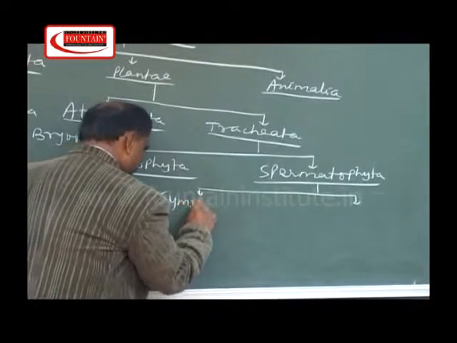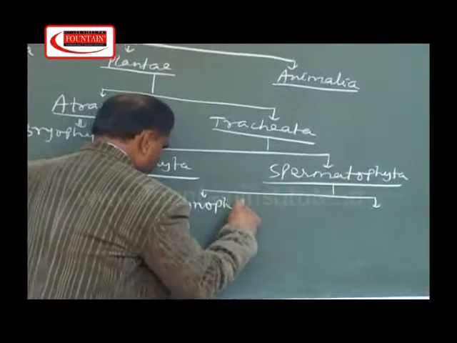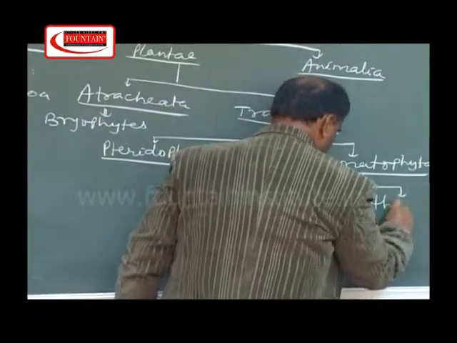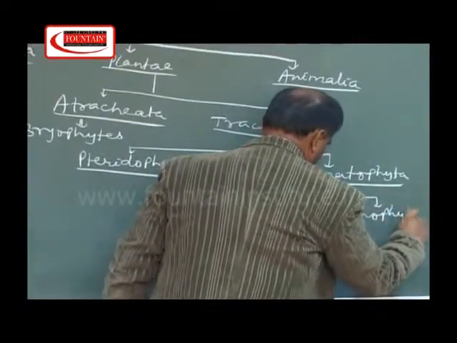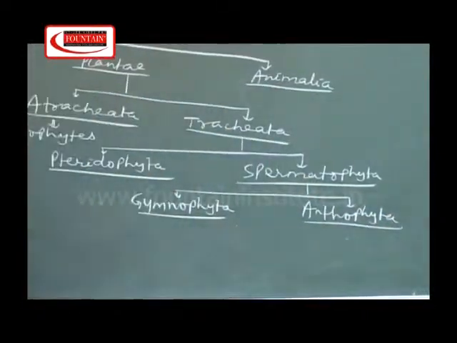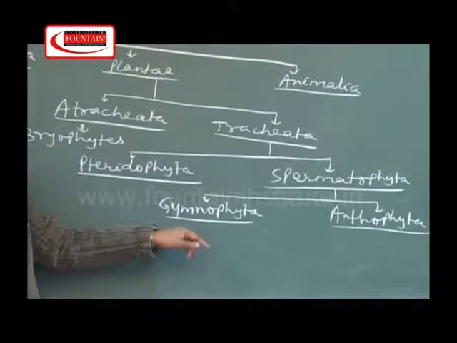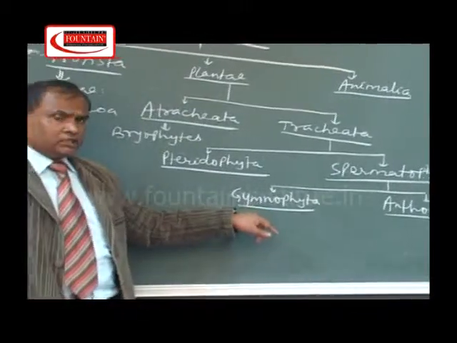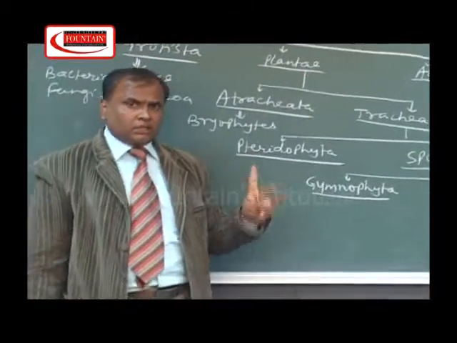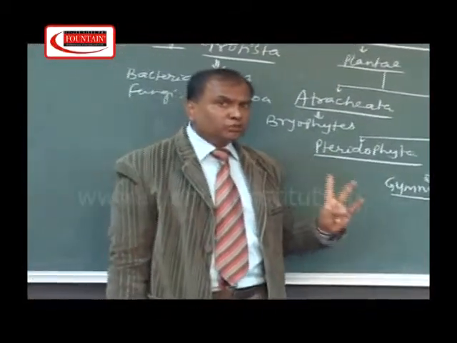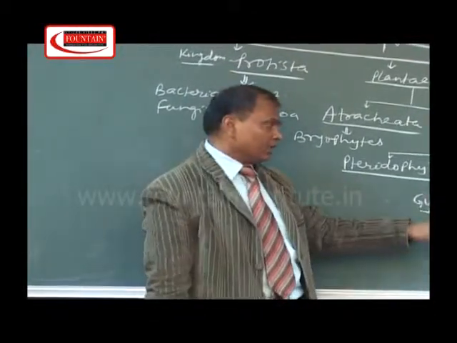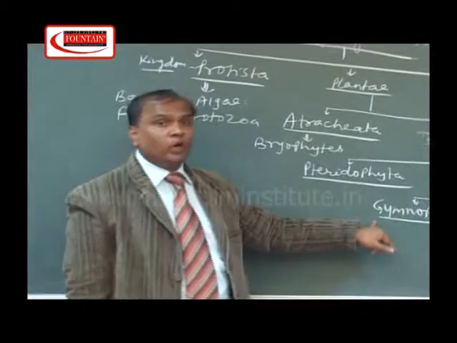gymnophyta and anthophyta. Gymnophyta means gymnosperms and anthophyta means angiosperms. The word gymnosperm has 2 Greek words, gymnos plus spermos. Gymnos means naked, spermos means seed. So, naked seed plants are placed in group gymnophyta.